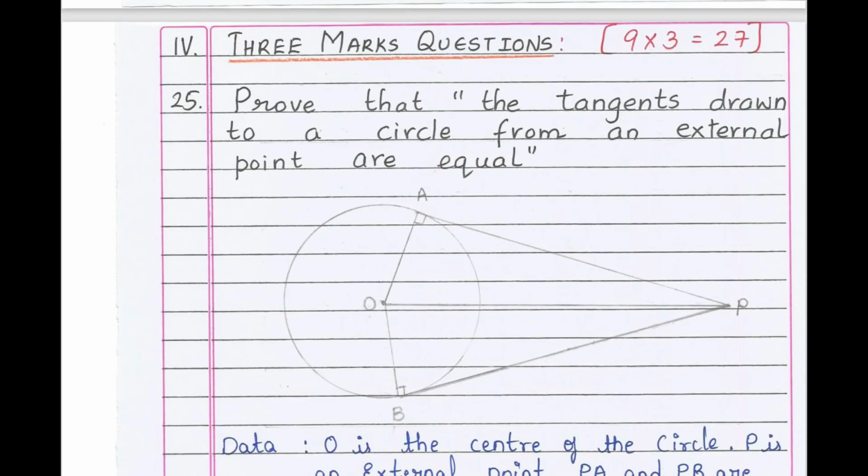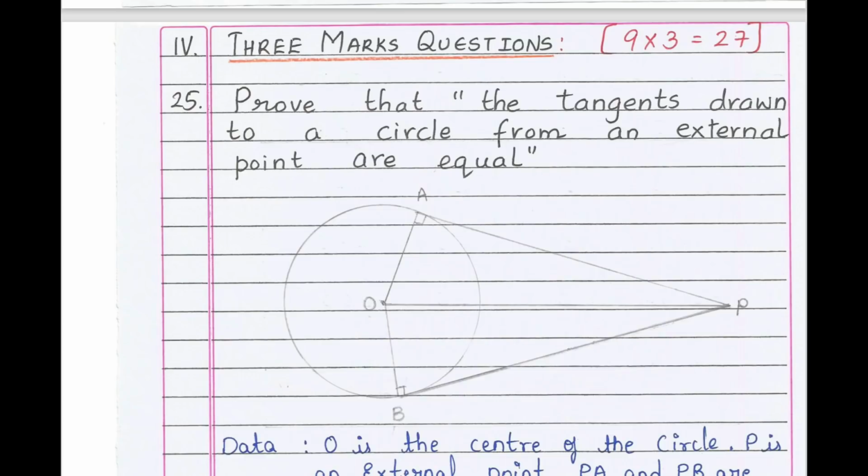Moving to 3-mark questions. Very important and definite question for your exam. That is the theorem from the unit Circles. Prove that the tangents drawn to a circle from an external point are equal.